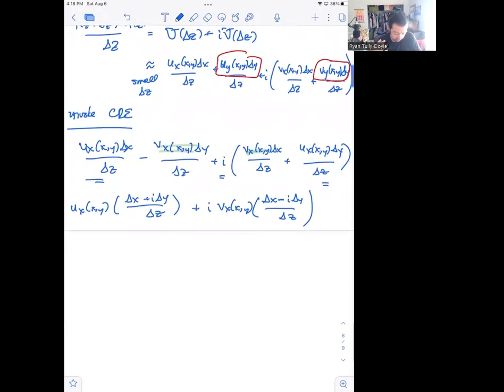And so notice here that the modulus of this number, that's delta z over delta z, which is 1.